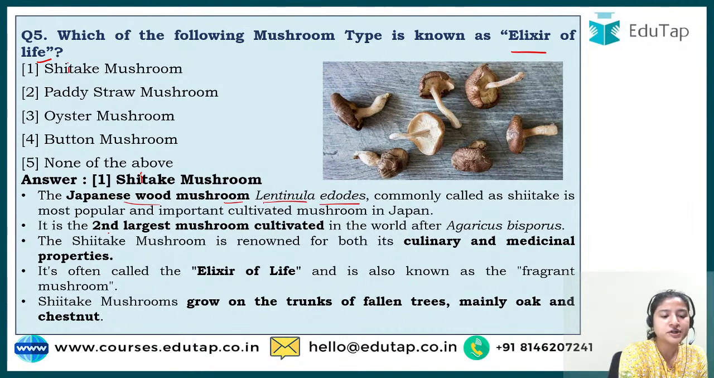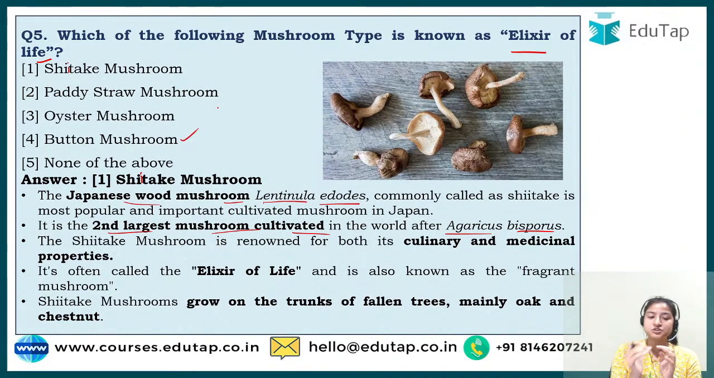Apart from that, you should know it is the second largest mushroom cultivated in the world, after Agaricus bisporus. What is Agaricus bisporus? Could you tell me? The scientific name of this particular mushroom is given in the option, that is Agaricus bisporus. What is the common name of it? Yeah, you're right. The correct answer is button mushroom.